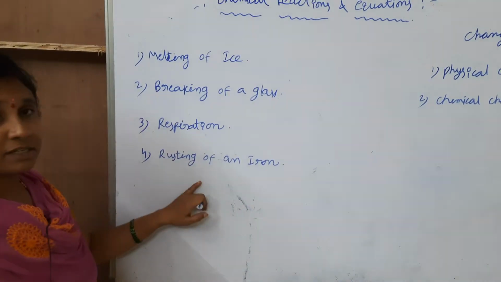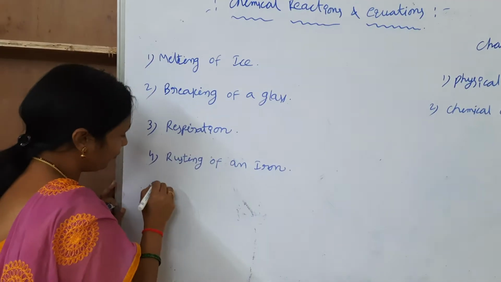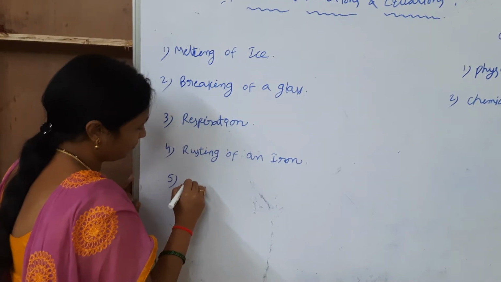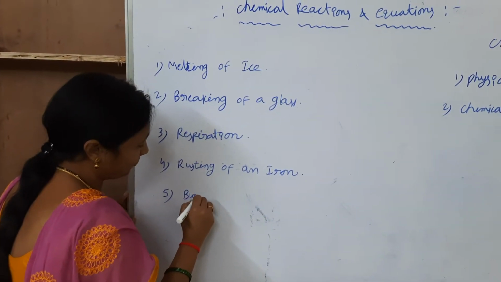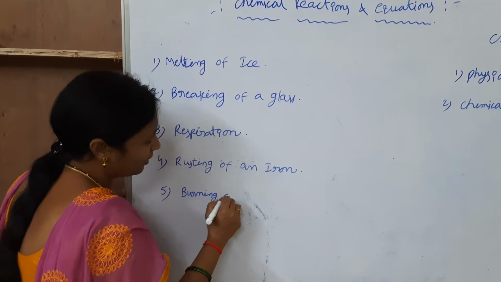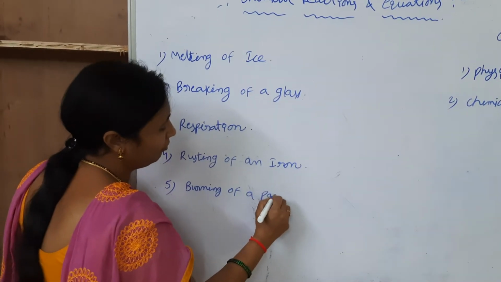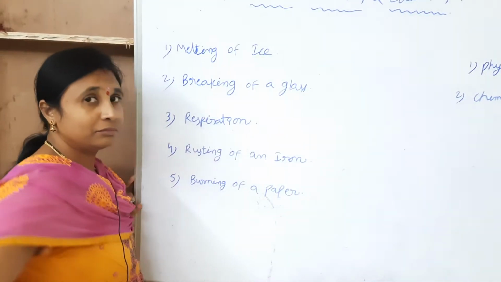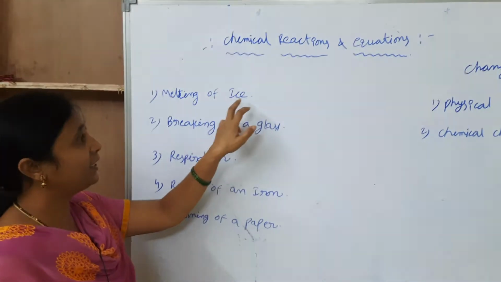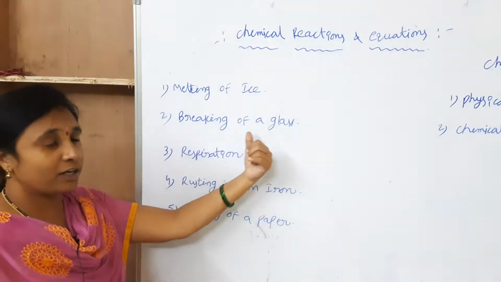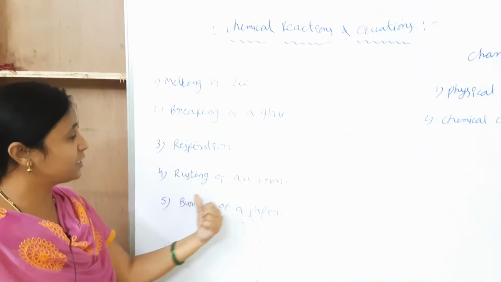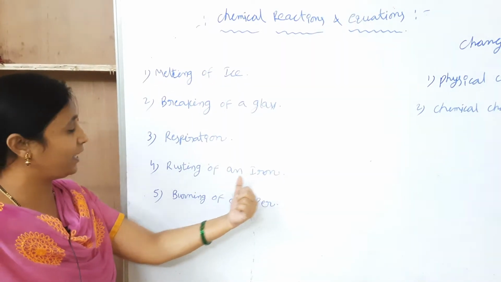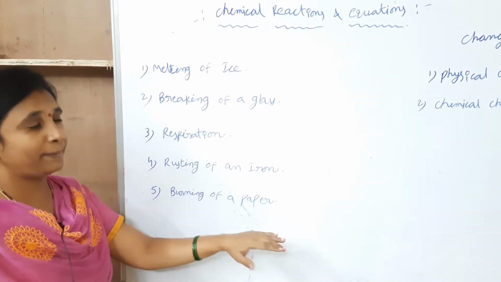The fourth one is rusting of an iron. The fifth one is burning of a paper. To recap: the first is melting of ice, the second is breaking of a glass, the third is respiration, the fourth is rusting of an iron, and the fifth is burning of a paper.